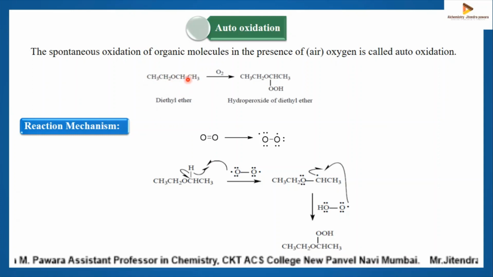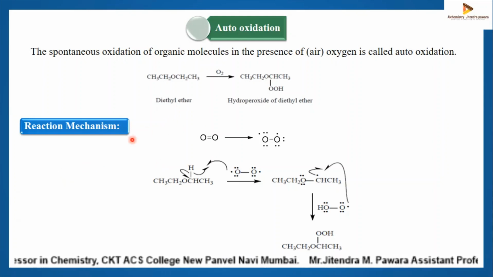So this is your diethyl ether, with the ethyl groups. Diethyl ether in the presence of oxygen converts to the hydroperoxide of diethyl ether. Now we will see how this happens. To understand this, we'll see its reaction mechanism.